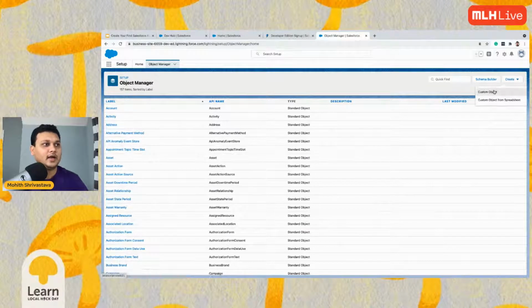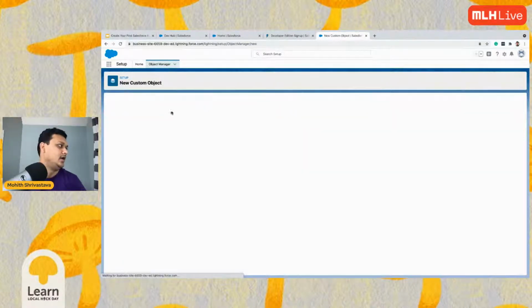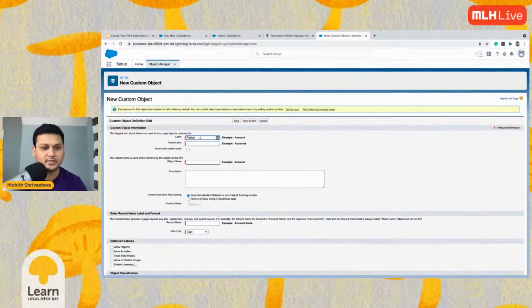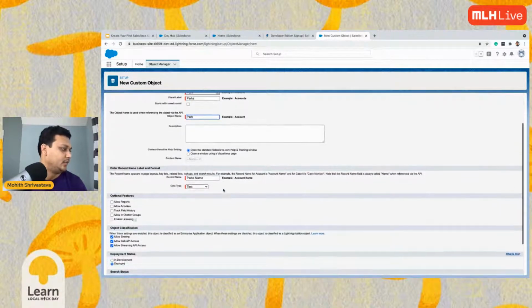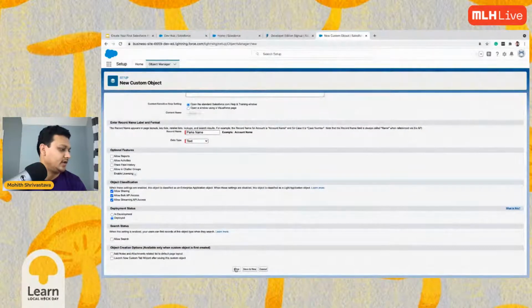So let me create a custom object called park. Creation of a custom object is pretty simple. As you can see, it's all click and point. So let me create an object called park, and you provide the description, etc., and you say save. It's saving.